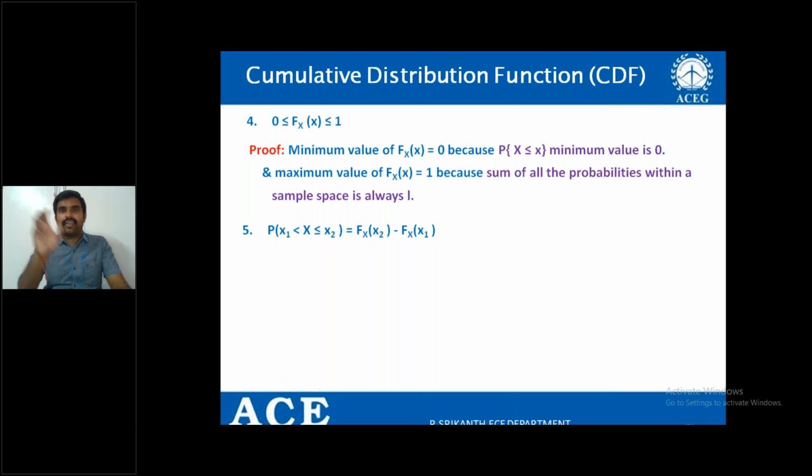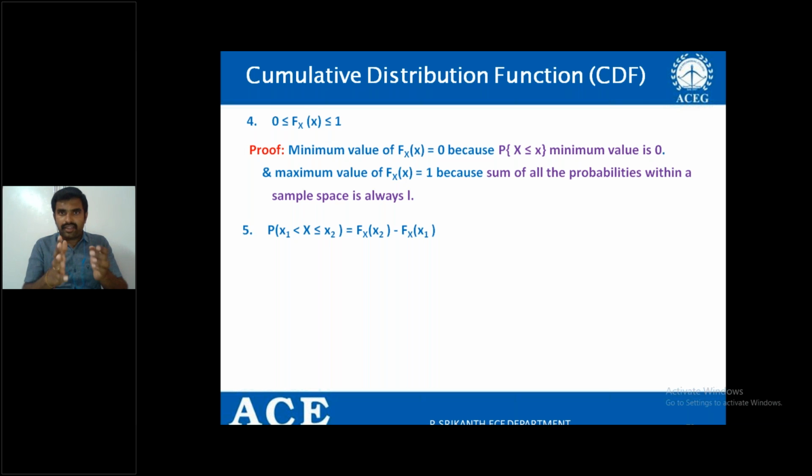The property is: probability of x1 less than X less than or equal to x2 is equal to FX of x2 minus FX of x1.